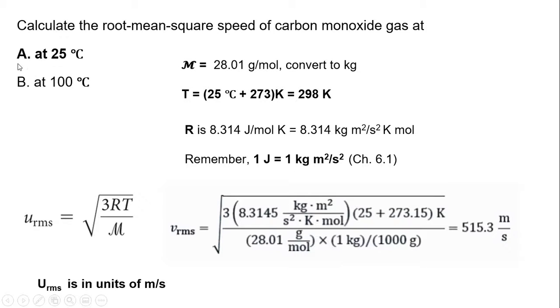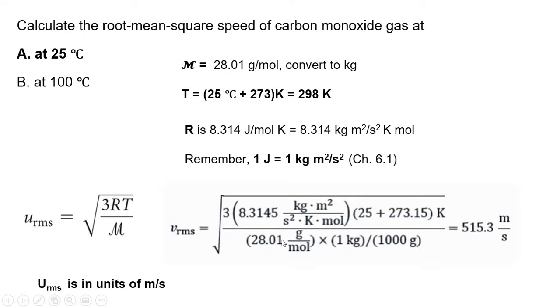So here is the first problem. I bold-faced it. So we're just going to plug everything in. So the 3 is there. And then we have R as the gas constant. Make sure you have all the units that go with this, because that's how you're going to know if you did it right, by canceling out the units. Then we have our Kelvin.